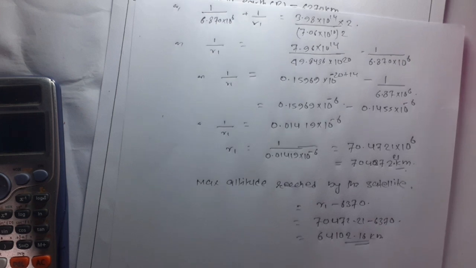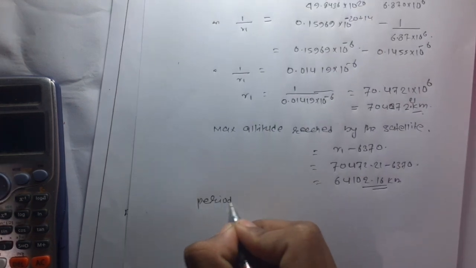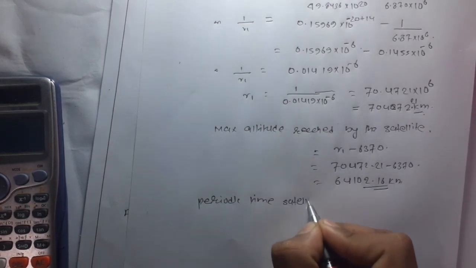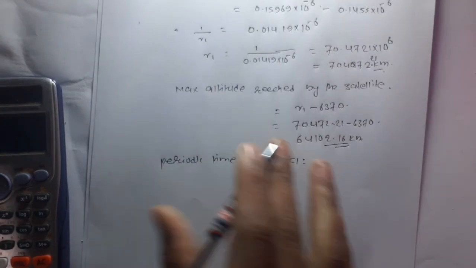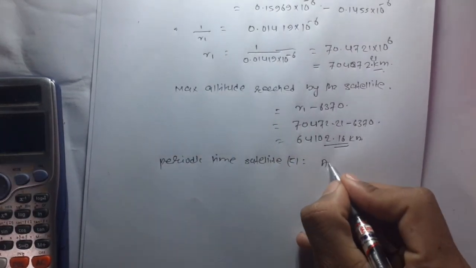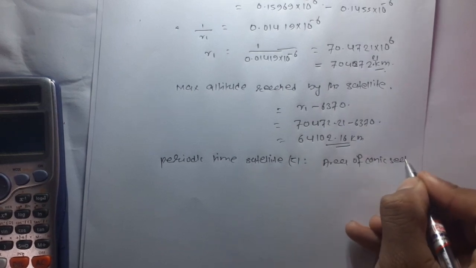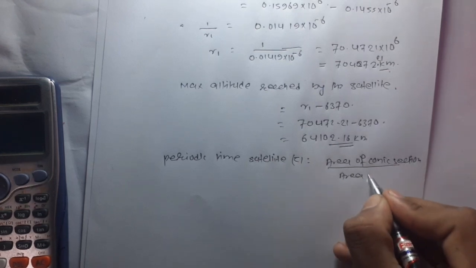find the periodic time of satellite. The periodic time of satellite is denoted by tau. So tau is the area of conic section divided by areal velocity.